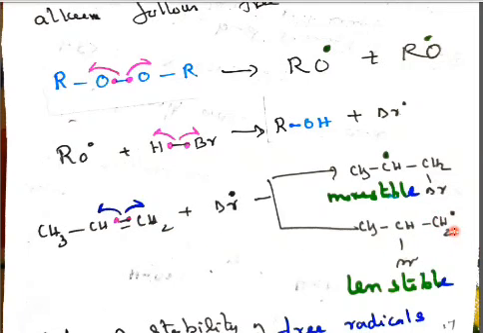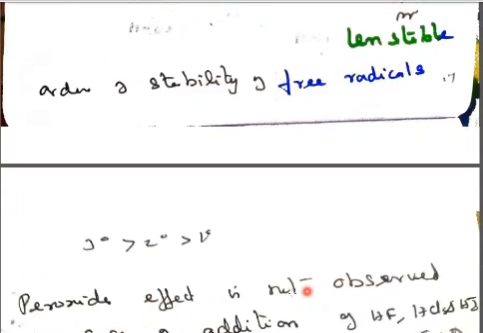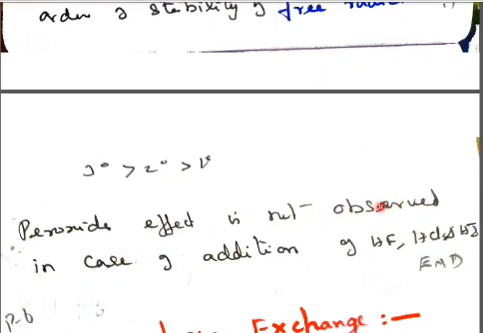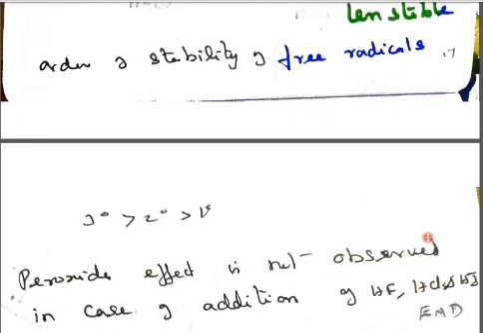When we compare free radicals, a tertiary free radical is more stable than a secondary free radical, which is more stable than a primary free radical. So this is the primary free radical, and this secondary free radical is more stable than the primary. The order of stability of free radicals is tertiary greater than secondary greater than primary. The peroxide effect is not observed in the addition of hydrofluoric acid, hydrochloric acid and hydroiodic acid. So thanks for watching.